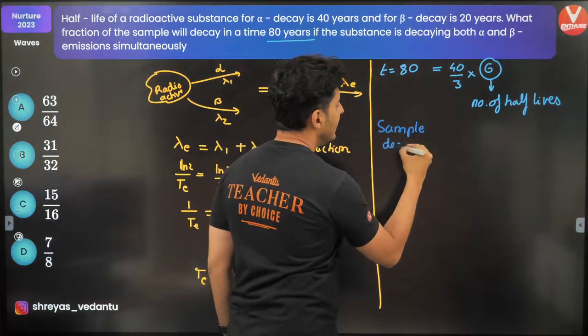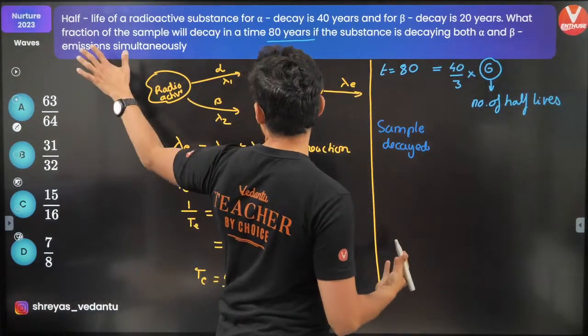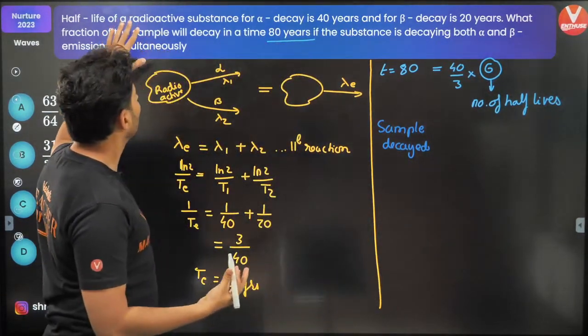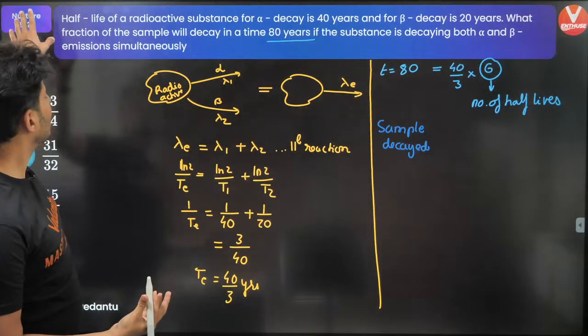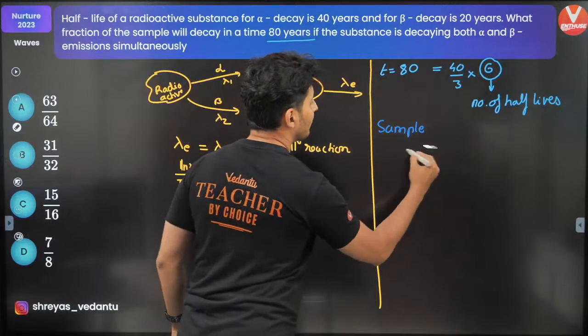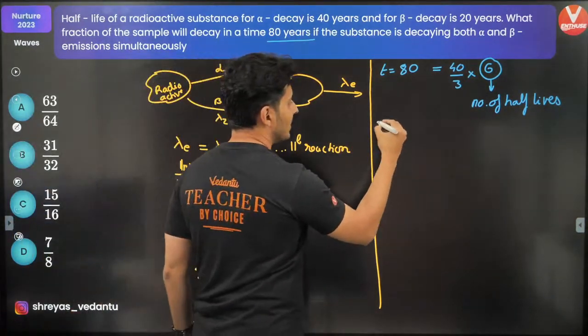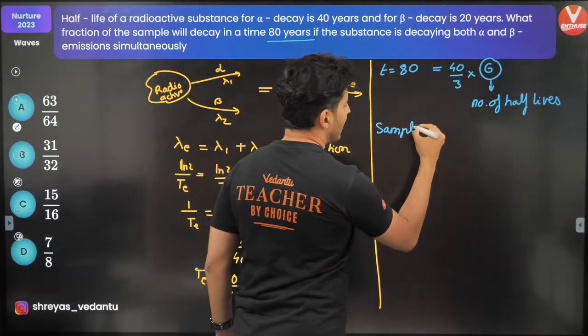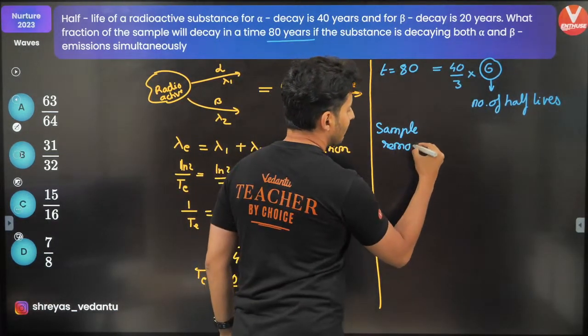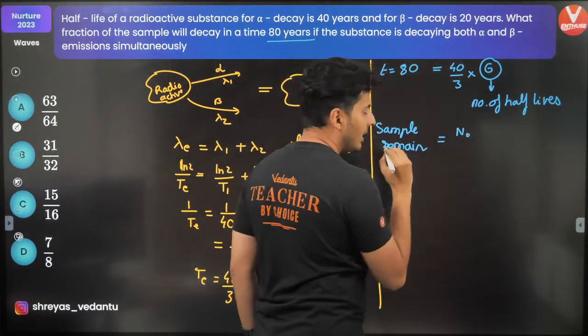First we need to start with how much sample is remaining, and then we'll get the sample decayed. The original sample is, let's say, N0.